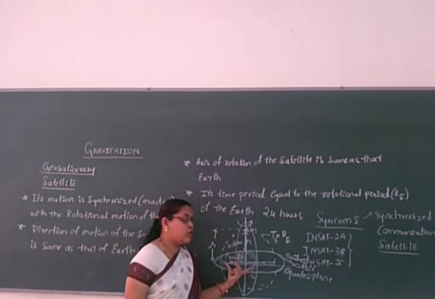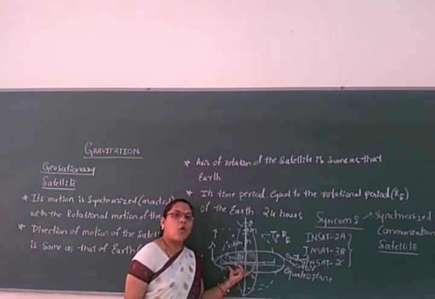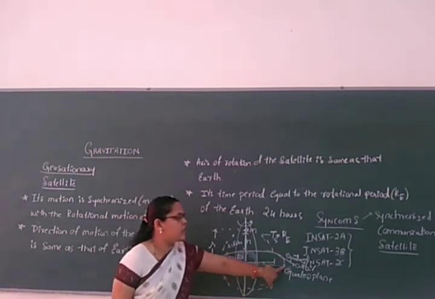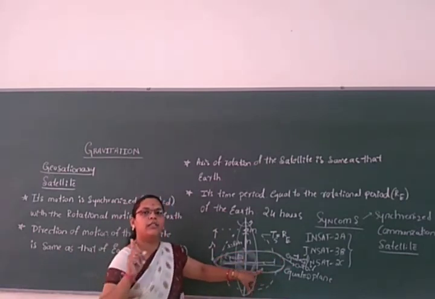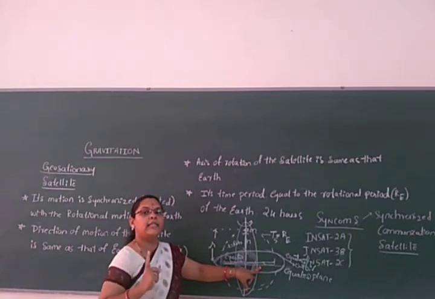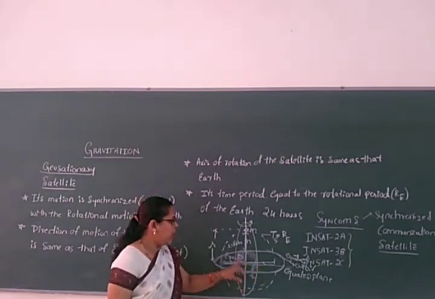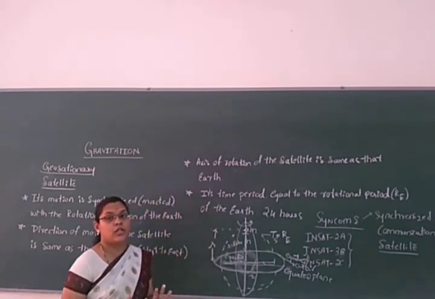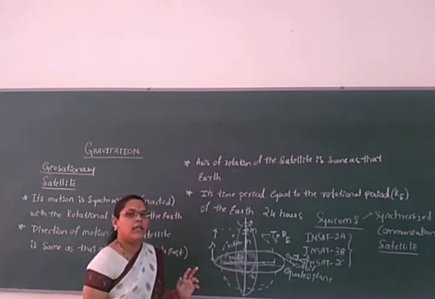So the conditions are there. It should be concentric and coplanar with the earth. It is moving around in this axis of rotation. The earth revolves around its own axis in 24 hours. Similarly, the satellite also has the same period. That's why it seems stationary when we observe from the earth.